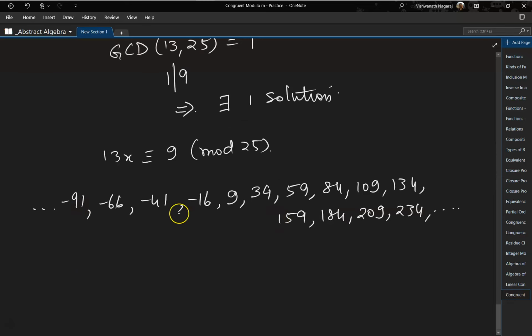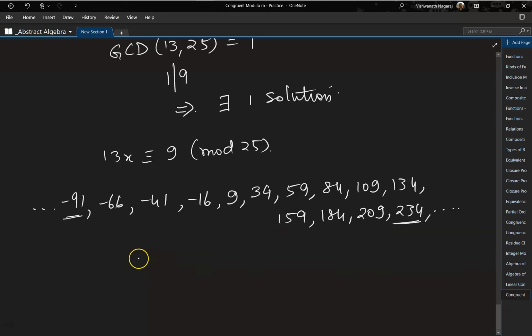Now you have to check which of these is divisible by 13. So which one is divisible by 13? This is divisible by 13 and this is divisible by 13. Okay, but which is nearer to 0? Minus 91 is nearer to 0. You can take either one of them, right? Either way you will get the same solution, but calculations become easier.